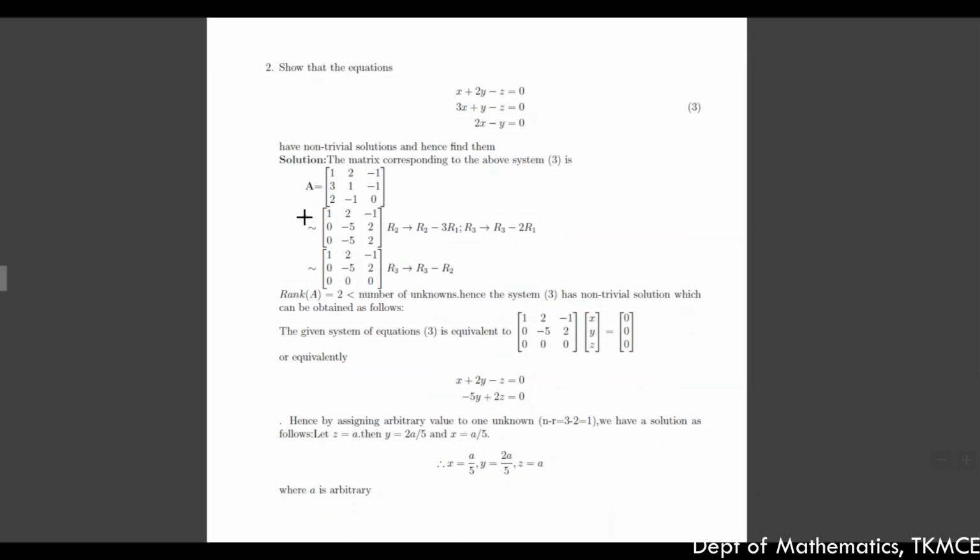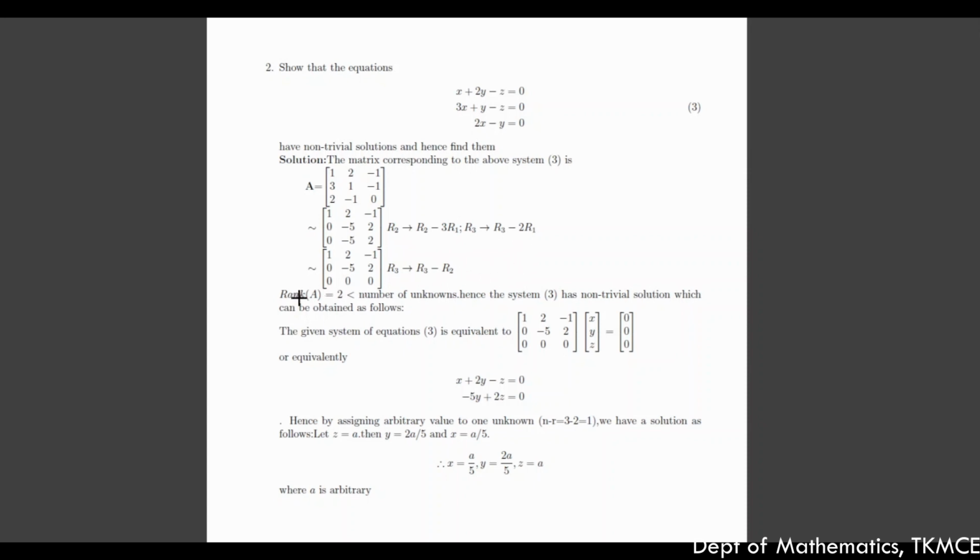Let us see how the solution proceeds. The matrix corresponding to the system given in the question is 1, 2, minus 1; 3, 1, minus 1; 2, minus 1, 0. Reduce this to echelon matrix by using suitable row transformations as given here.